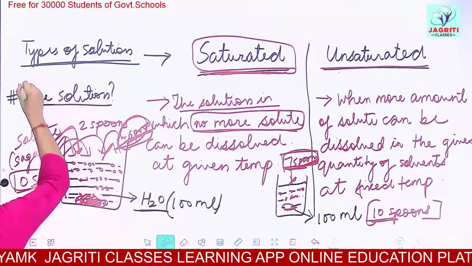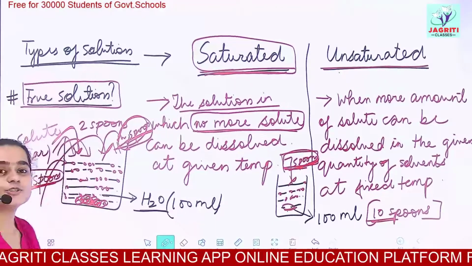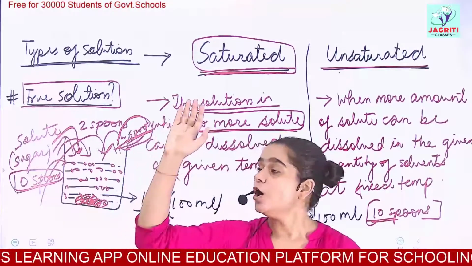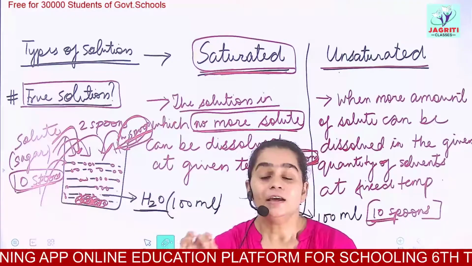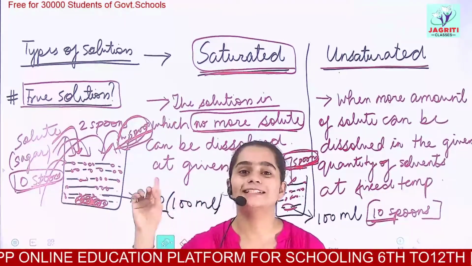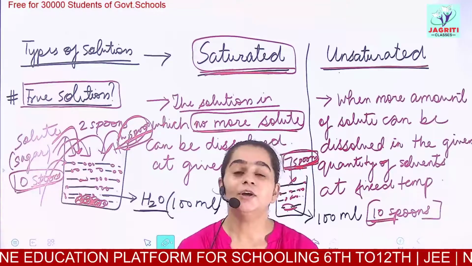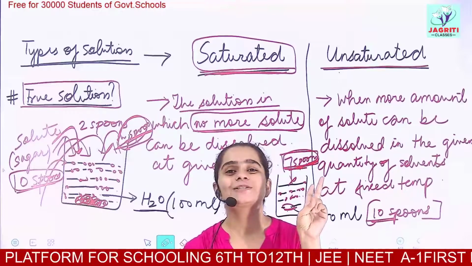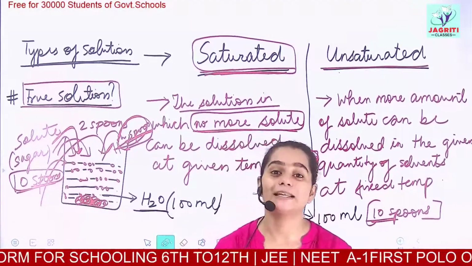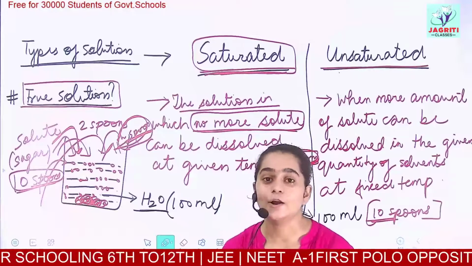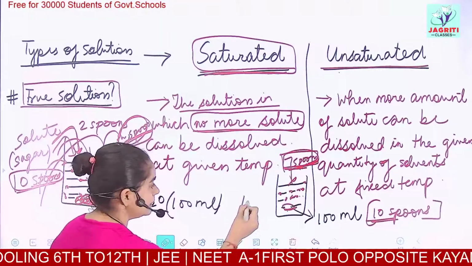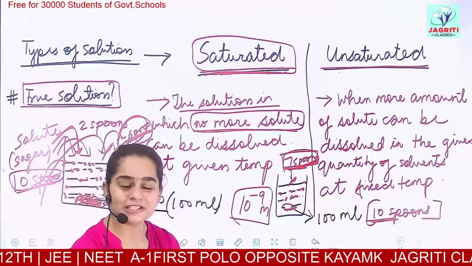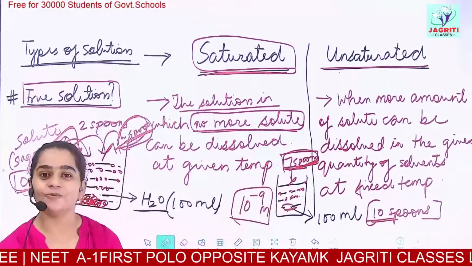And I told you what a true solution means. A true solution is that solution which obeys all the properties of a solution. We discussed the properties in the last lecture: the particles cannot be seen by naked eyes. The particles are very small in size, that is the size of particles is about 1 nanometer. And what does 1 nanometer mean? 10 to the power minus 9 meter symbolizes 1 nanometer. So this is all the account of solutions.